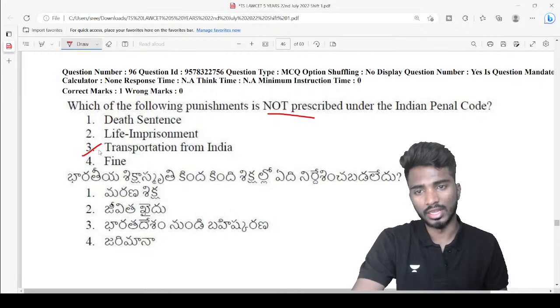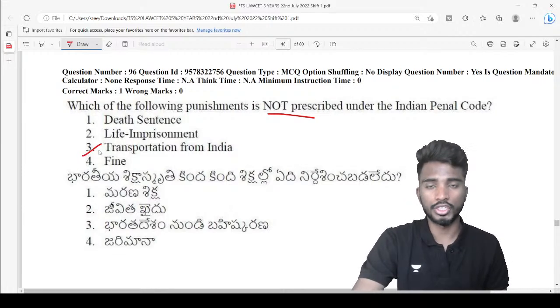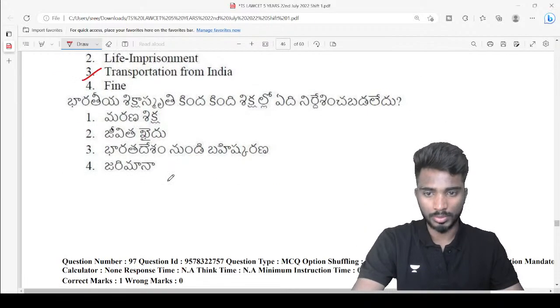Death sentence is there. Life imprisonment is there. Fine is also there. Right. So the only thing, transportation, if you are committing any crime, we won't throw you out of India at any cost. So, that is what is not prescribed under IPC.